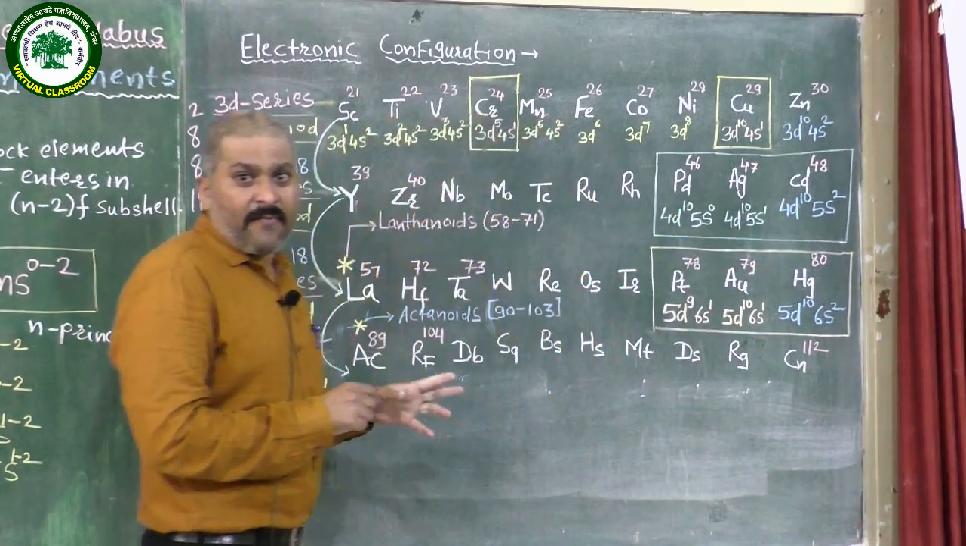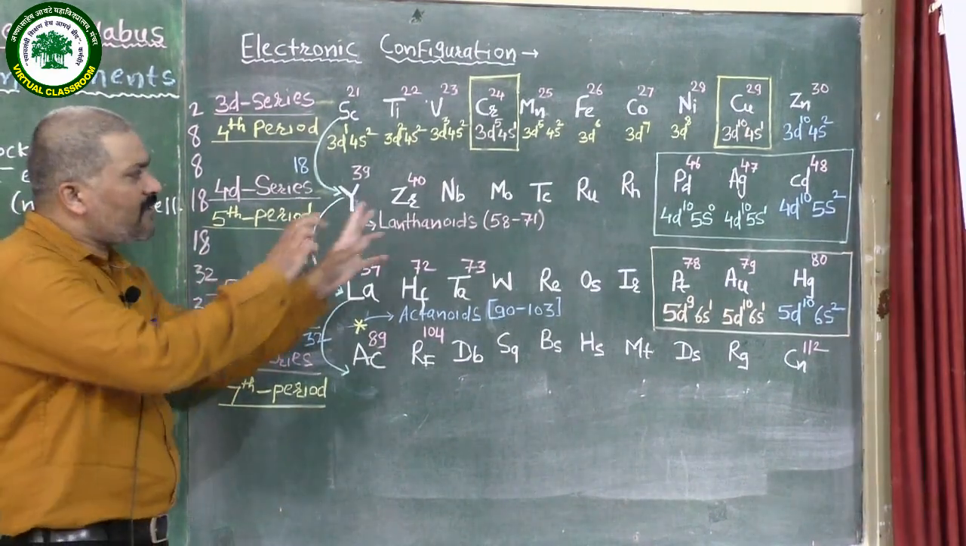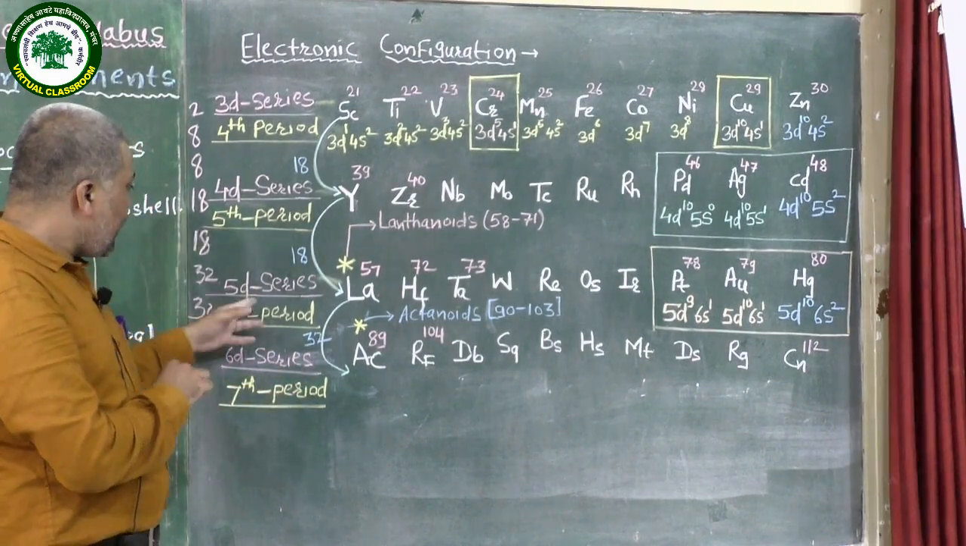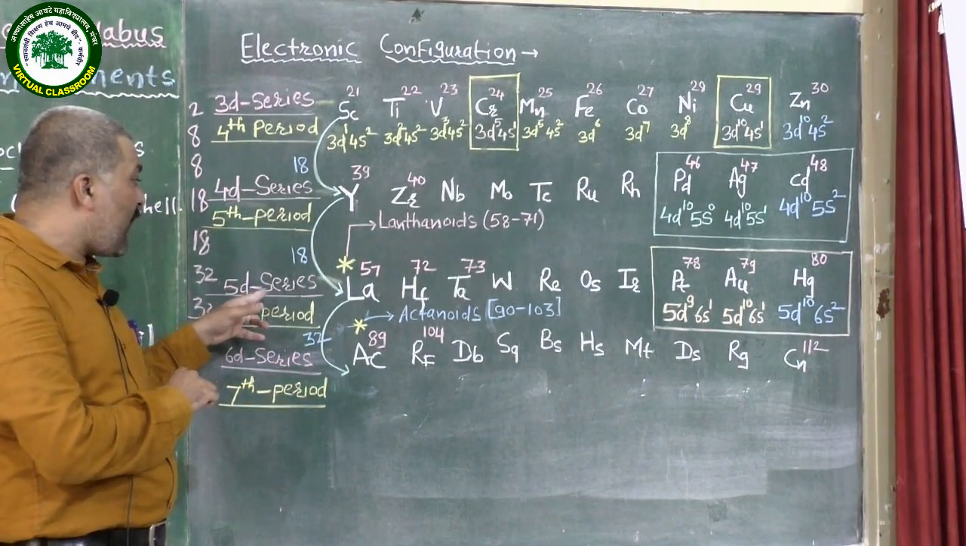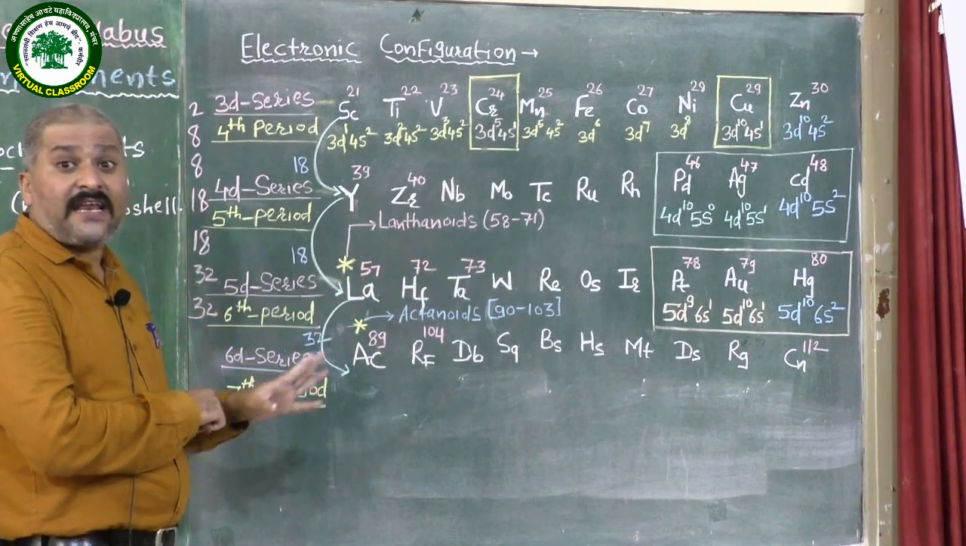In this way, by remembering this sentence or phrase, you can remember all the elements of this series. Okay, let us see the next series, that is the third series, the 5d series. Again it contains 10 elements.